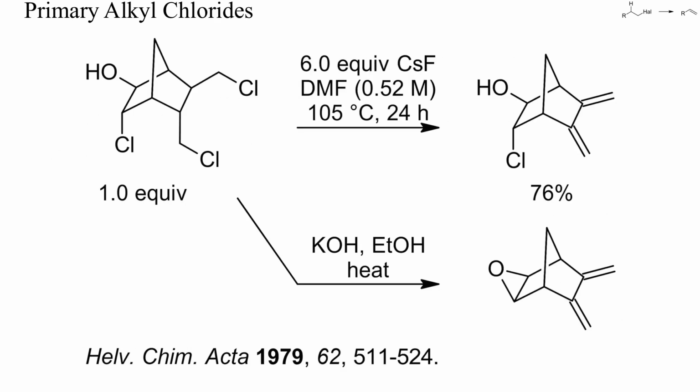Nucleophilic substitution of isobutyl halides is slow because of steric crowding. In this example, an isobutyl type dichloride was dehydrochlorinated twice in good yield by treatment with an excess of fluoride and DMF. With potassium hydroxide, though, an epoxide was also formed.